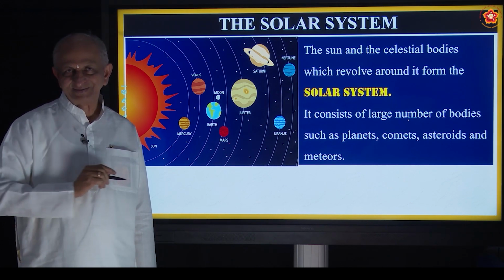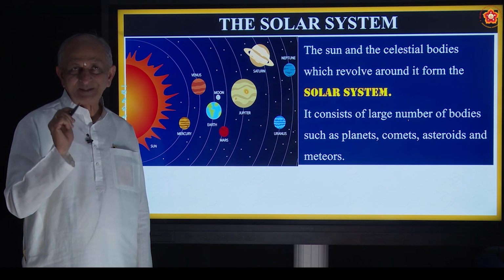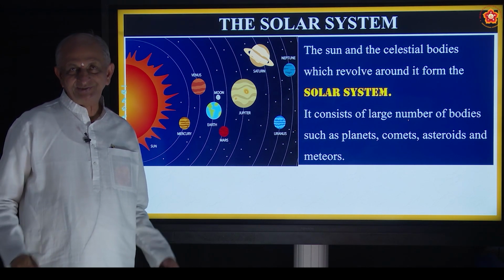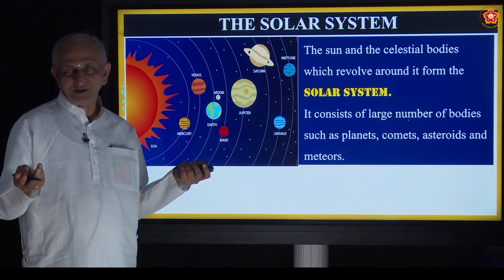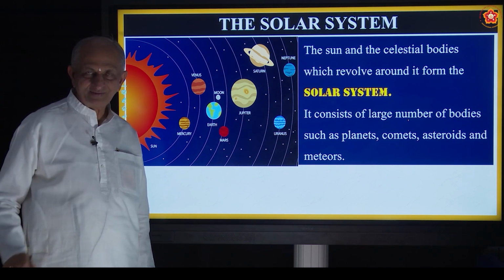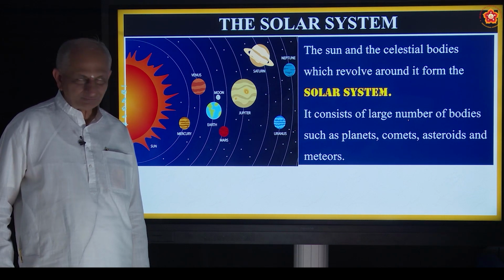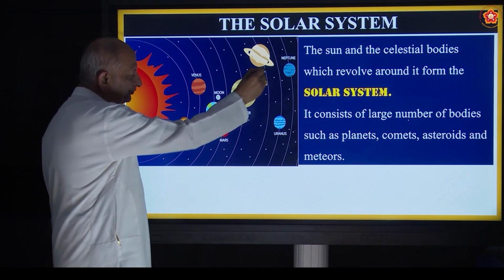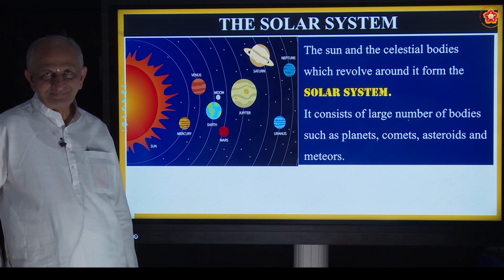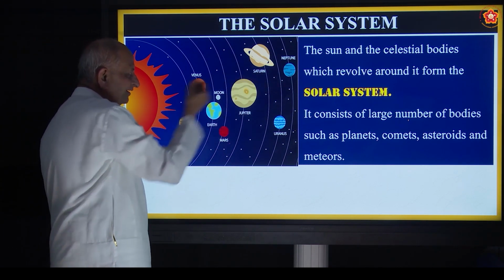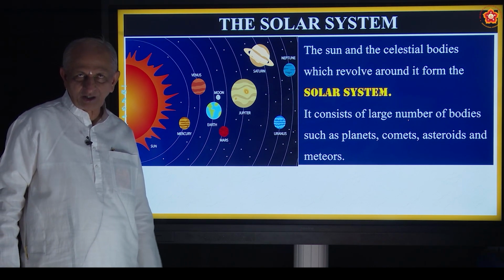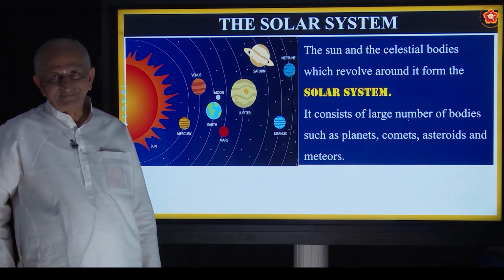Now a doubt may arise: why do these planets go around the sun? They can change, no? Why should they go around the sun only? They can take another star and go around it. They don't do so. Or also you can expect that Neptune can go off. It is not going. Neither does it come inside the sun, nor does it go out of the sun's orbit. Why?